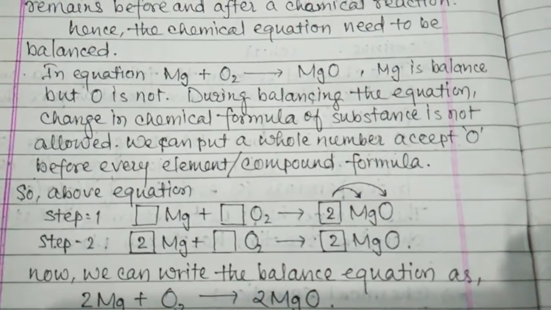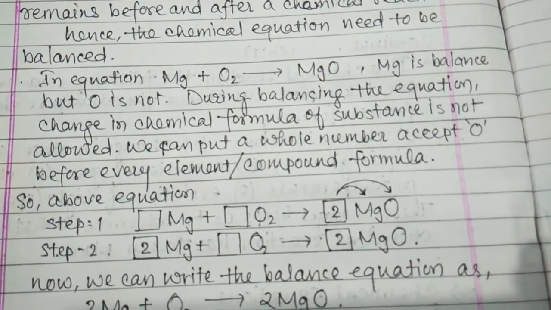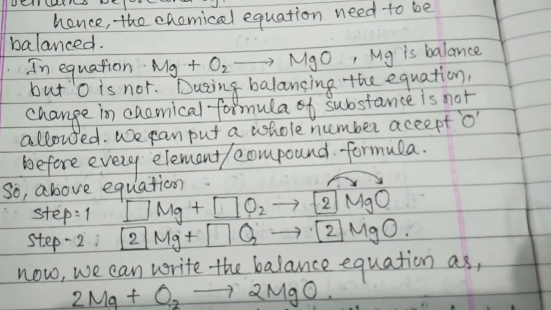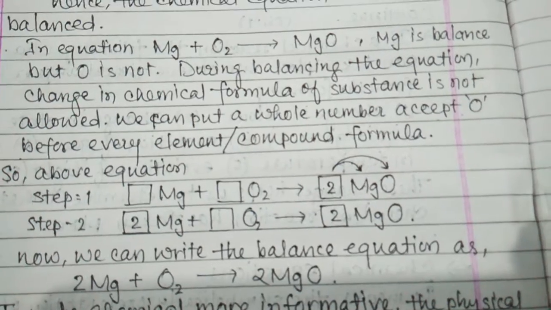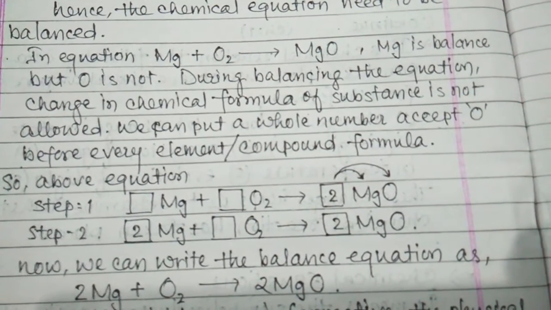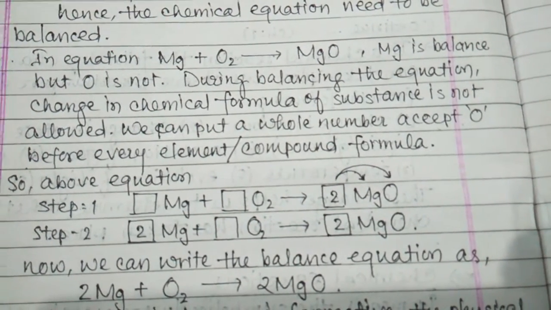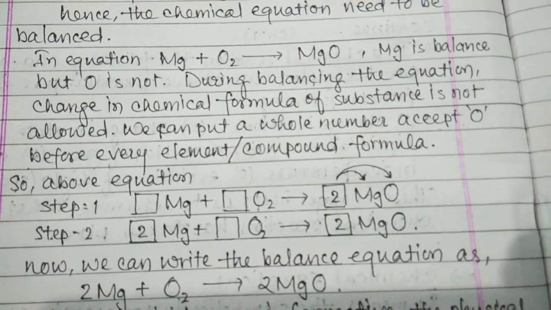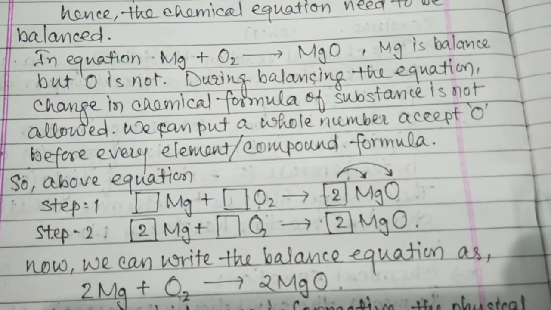So we have to balance this chemical reaction: magnesium plus oxygen gives magnesium oxide. If we compare the left hand side and right hand side, magnesium has one atom on both sides, but oxygen is not balanced.